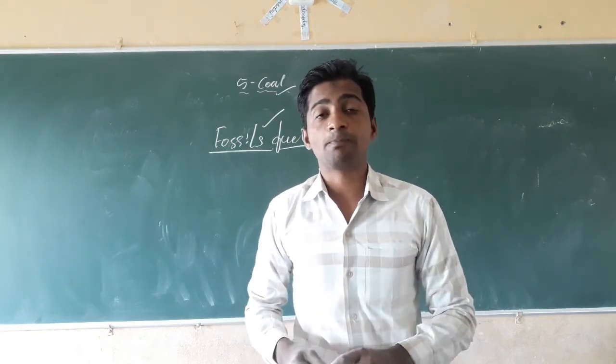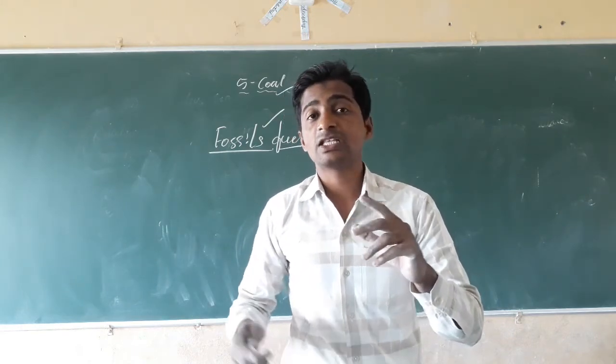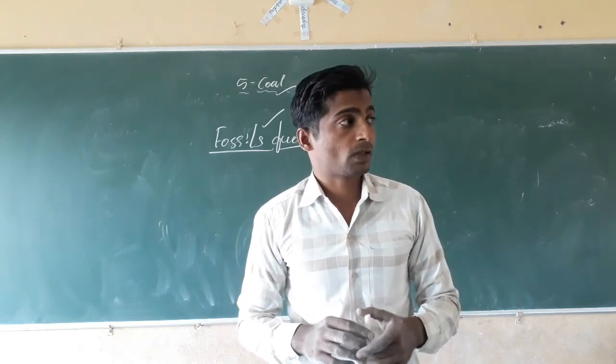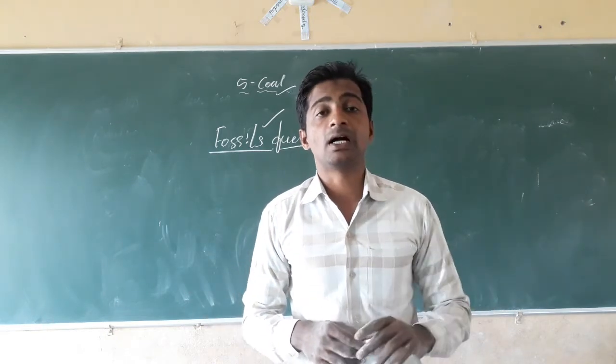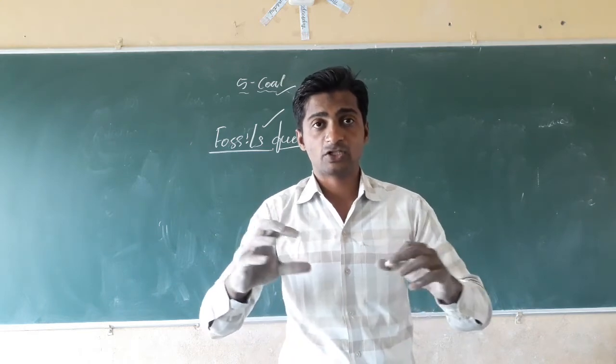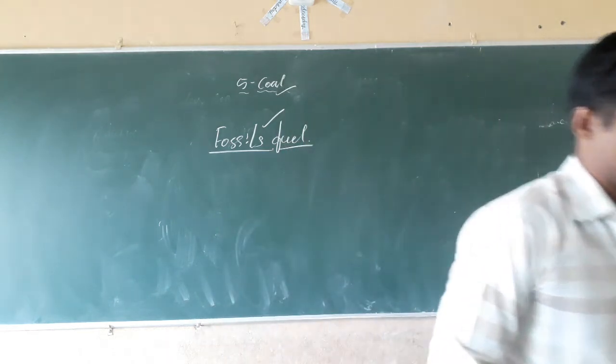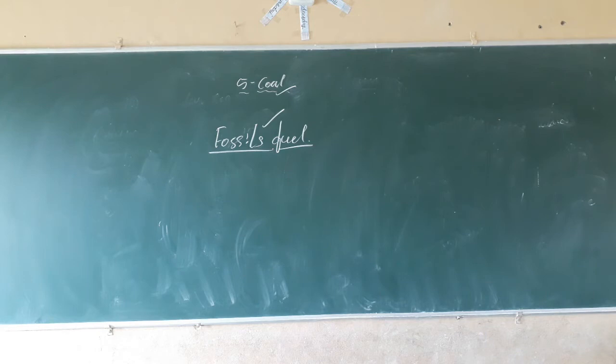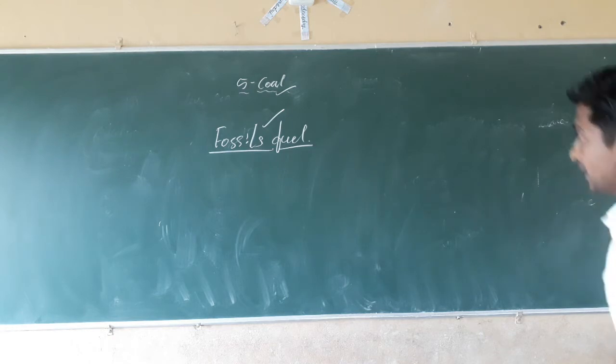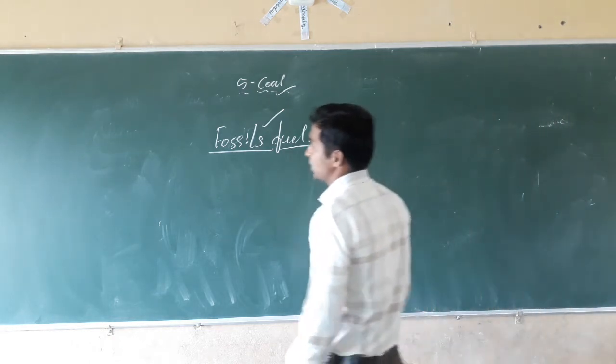And after this, we are using coal in brick manufacturing, in the brick industry. There we use coal for the preparation of bricks. Yes. Next, dear students, we also get a lot of byproducts of coal.